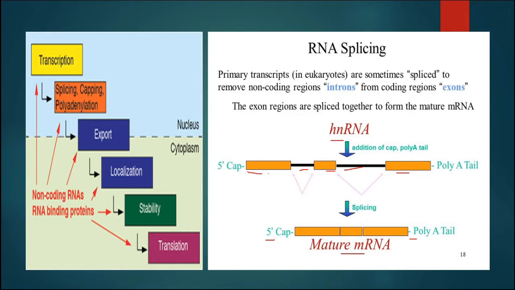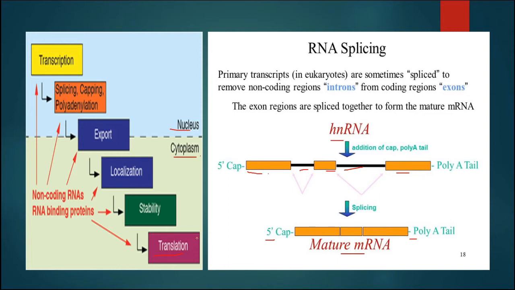Now all these phenomena occur in the nucleus. Now this mature mRNA will be exported to the cytoplasm, where it will undergo the process of translation, and that means all the nucleotides, the nitrogenous bases present on the RNA, will now be translated into the amino acids of protein, and in this way transcription is followed by translation.